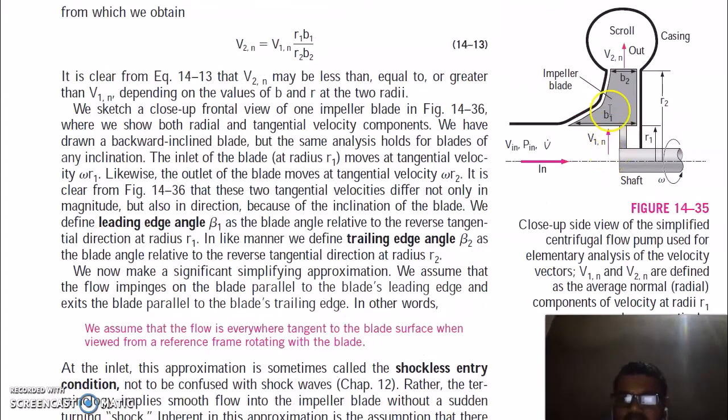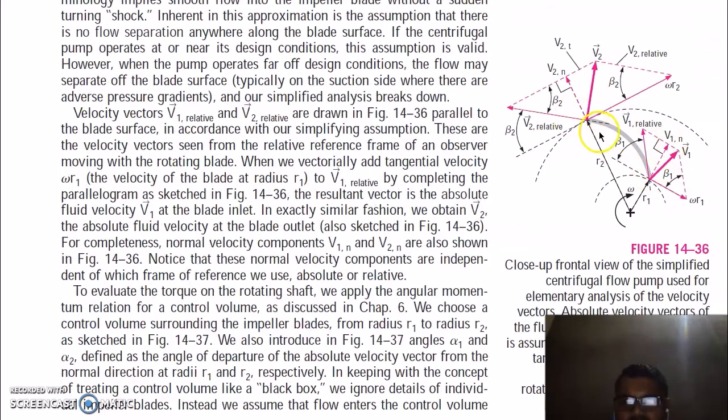We have also assumed a normal velocity, which is perpendicular to the blade in the radially outward direction. Now V1 and V2 normal are shown, and they are independent of which frame of reference we use, absolute or relative.